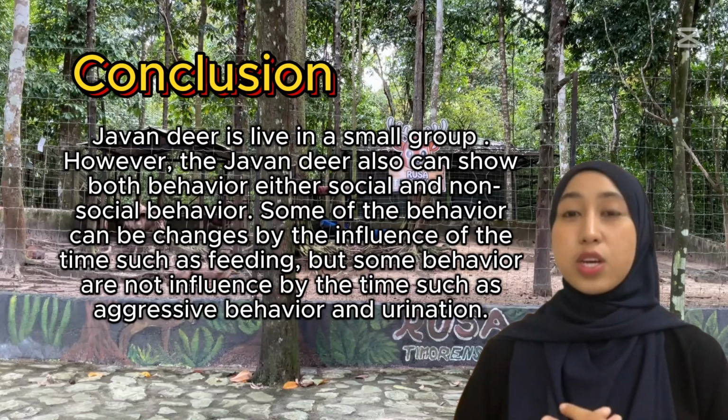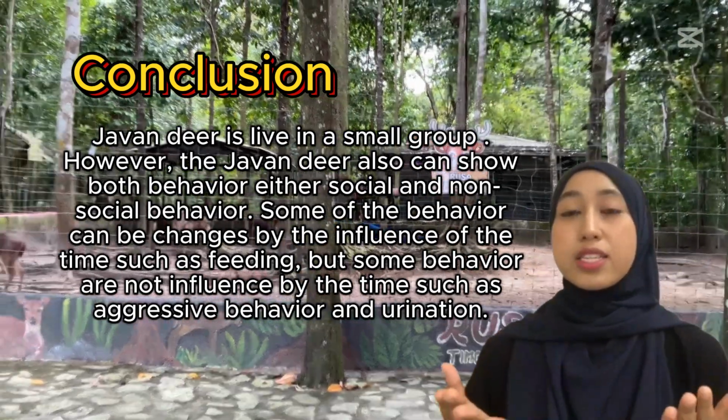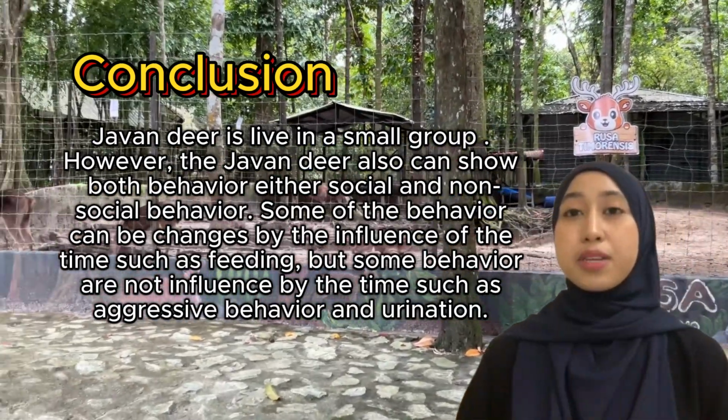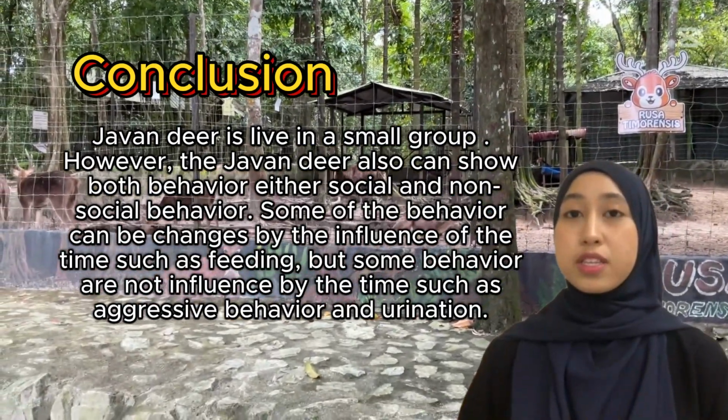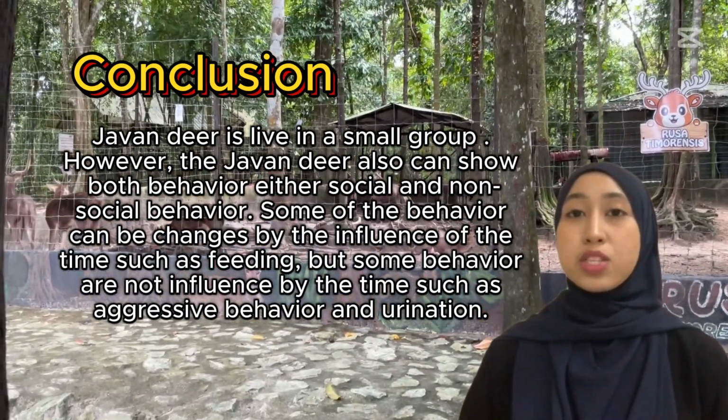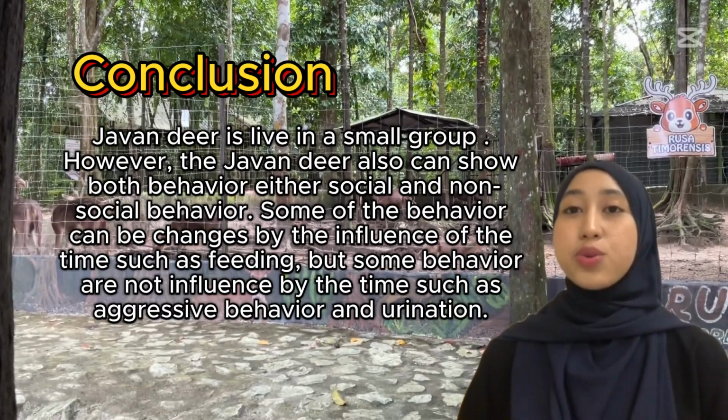Before I finish this video, I want to conclude that Javan deer live in a small group. However, the Javan deer can also show both social and non-social behavior. Some of the behavior can be changed by the influence of time, such as feeding, but some behavior is not influenced by time, such as aggressive behavior and urination.